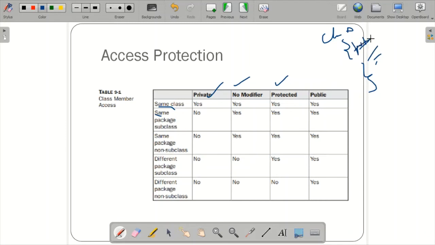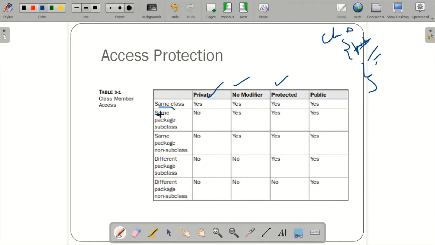Even if you mention protected, you can use it within the same class. Even if you mention public, you can use it within the same class. So if you mention anything, private, default, protected or public, then no issue, you can use it within the same class. So that is regarding the concept when it is in the same class.